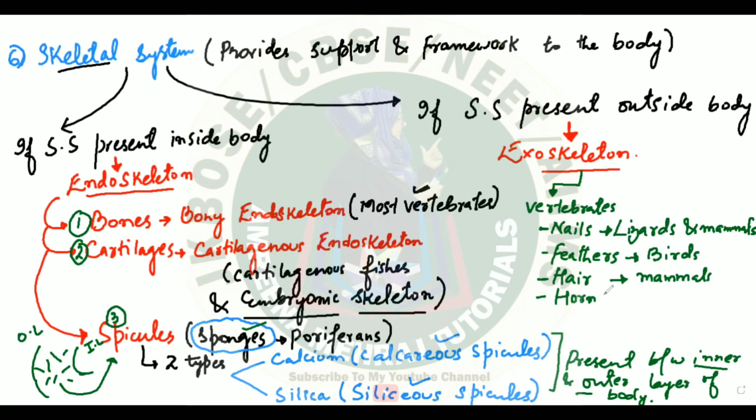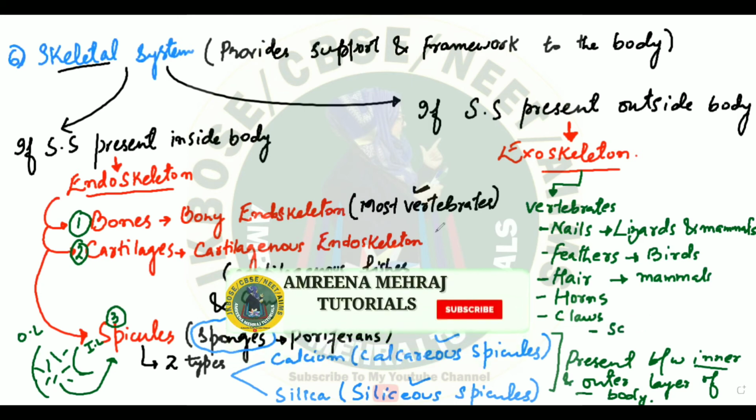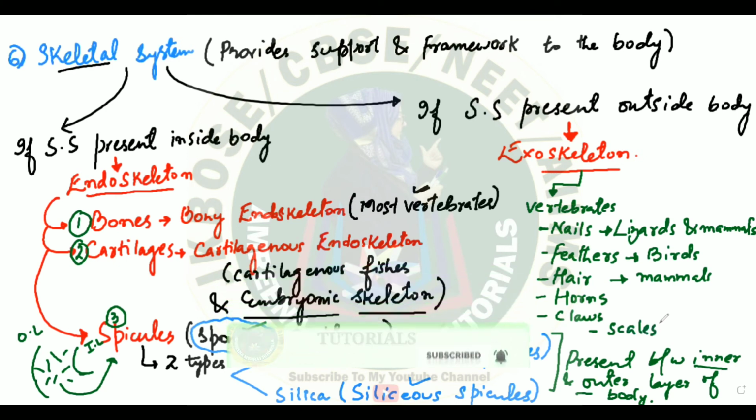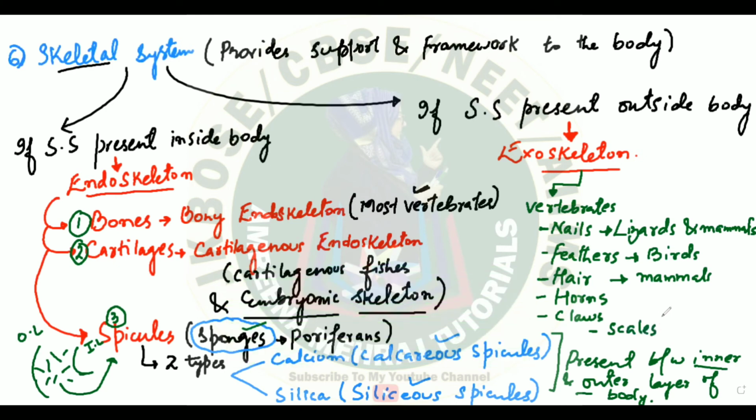So horns are also present in animals. Claws are present in animals. Again, the example for exoskeleton. And one more easy example is that of the scales. Scales are present on the body of fishes, you know. Fishes have scales on their body, so scales will also come under exoskeleton. Not only fishes, even your reptiles also have scales on their body.